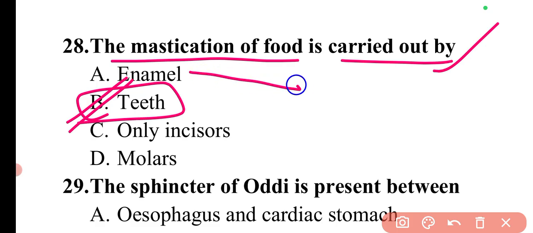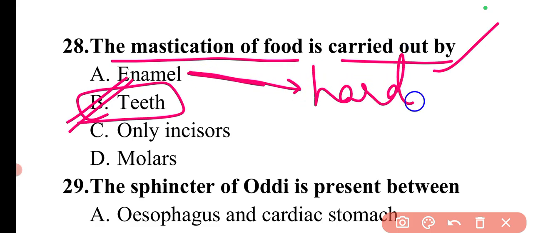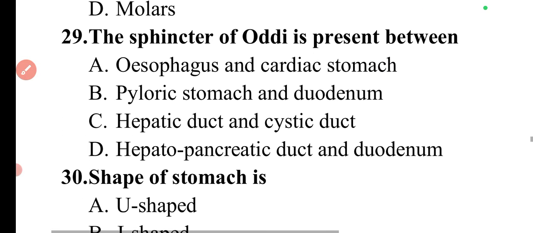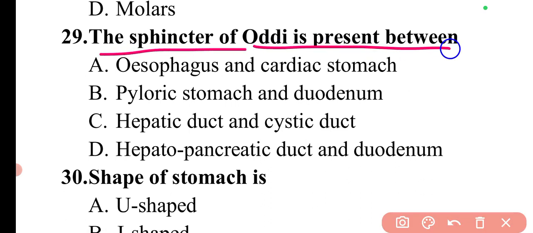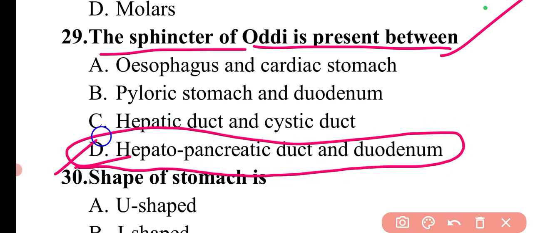And also there is an important point regarding enamel. The enamel is the hardest part in the body, or in the digestive system, which makes up the teeth. Next question is, the sphincter of Oddi is present between hepatopancreatic duct and duodenum. So here option D will be the correct answer.